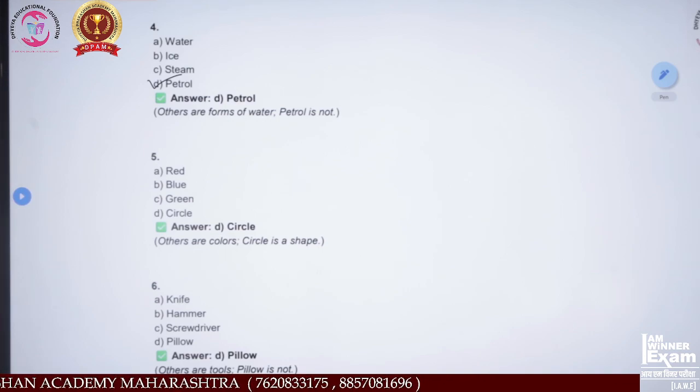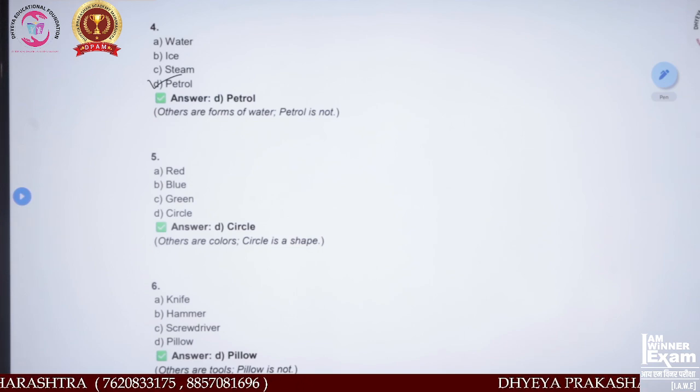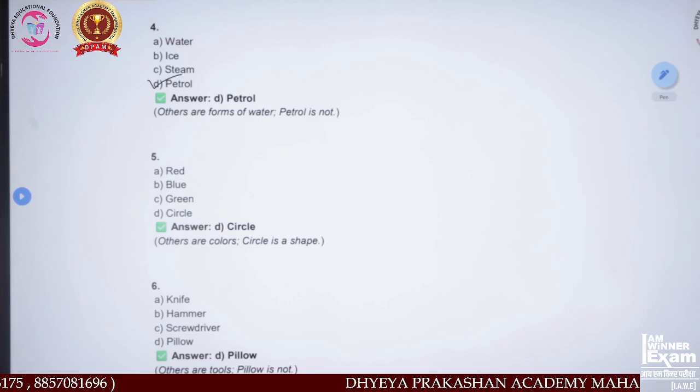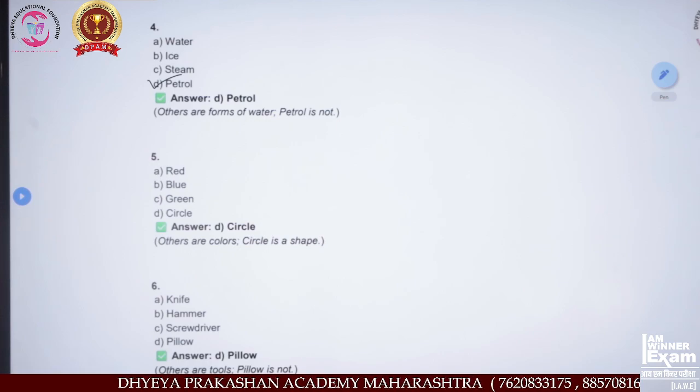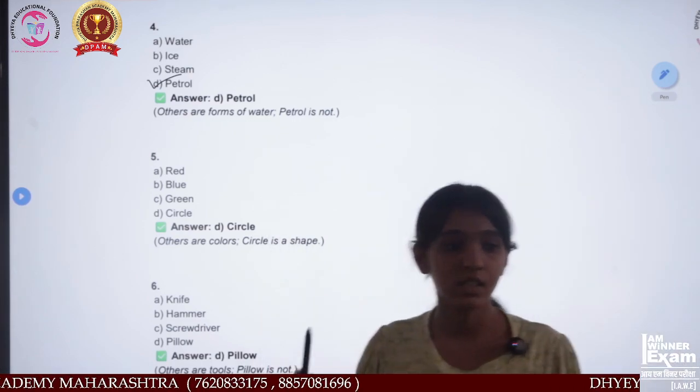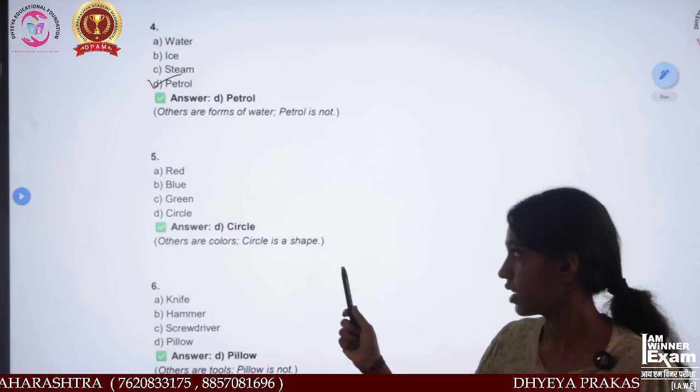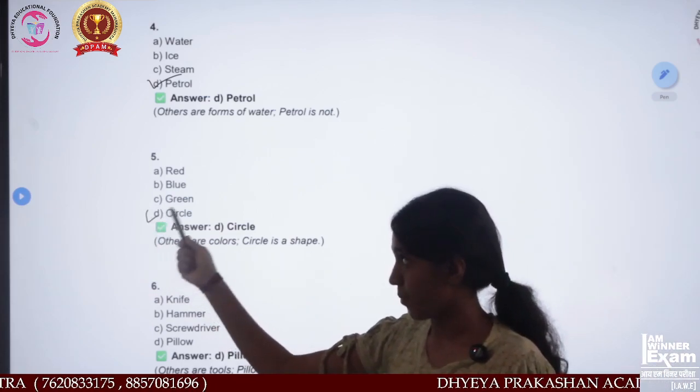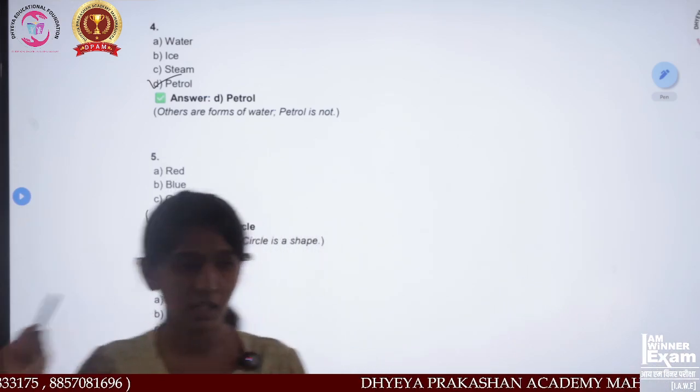Next MCQ: option A red, B blue, C green, D circle. Which do you find the odd one out? This is very easy because red, blue, and green are all colors, but circle is the only one that is a shape.